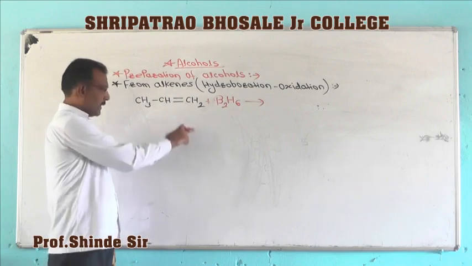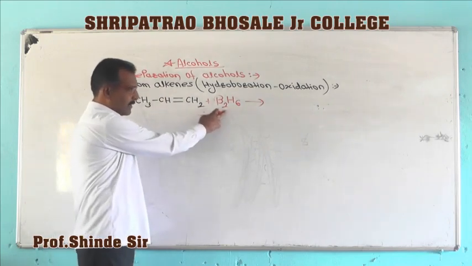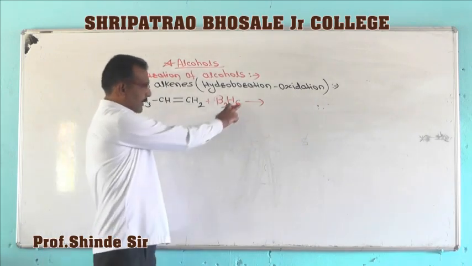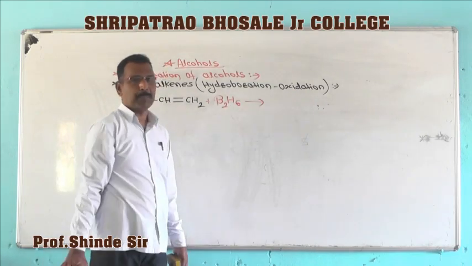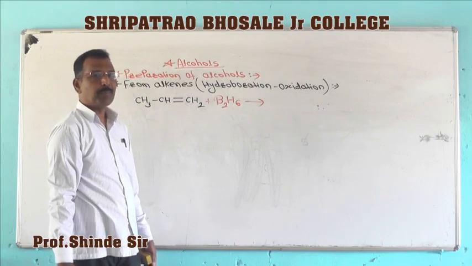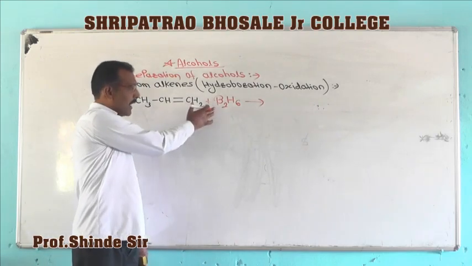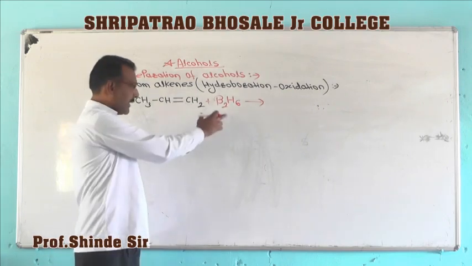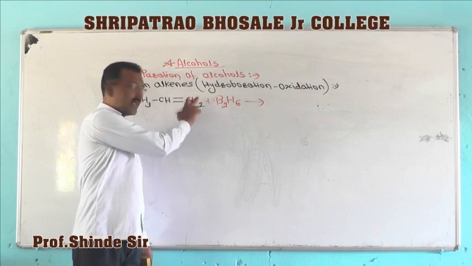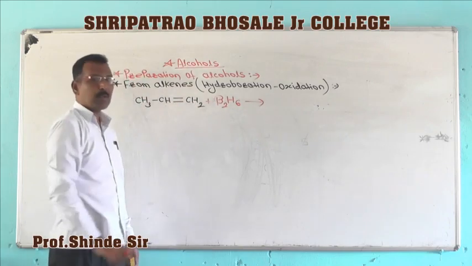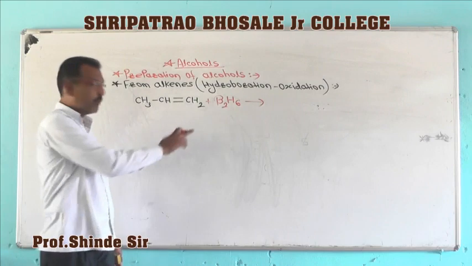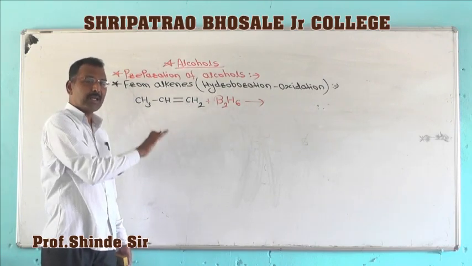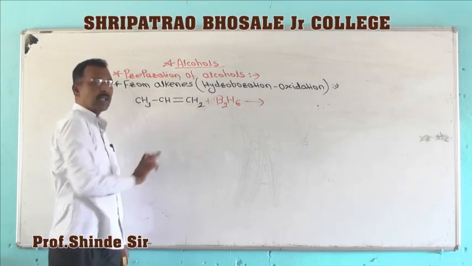Although this is an unsymmetrical alkene and an unsymmetrical reagent, the reaction takes place against Markovnikov's rule. That means the negative part, this boron, gets added on that carbon of the double bond which contains more number of hydrogen atoms. That is, against Markovnikov's rule, addition takes place here.